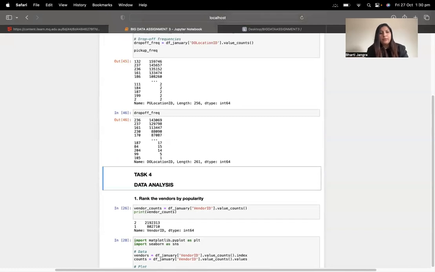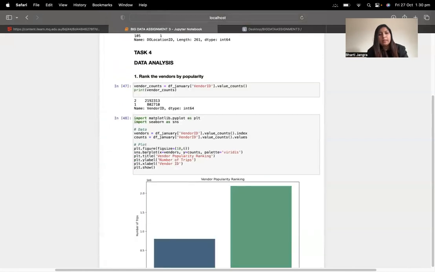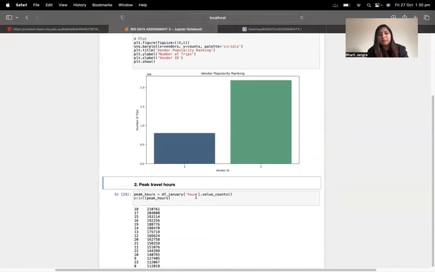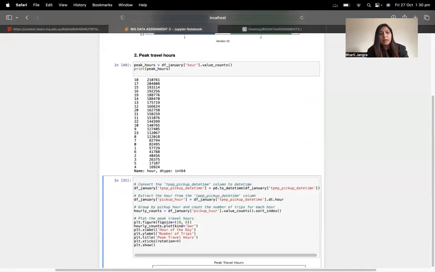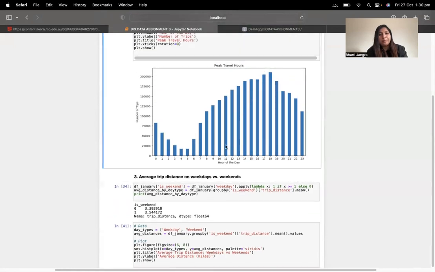Then comes task 4, data analysis. The first data analysis we did is to rank the vendors by popularity. So vendor ID and data type, these are 2 in 1. Then comes the vendor popularity ranking. And after that ranking, we check the peak travel hours. Then these are the peak travel hours.